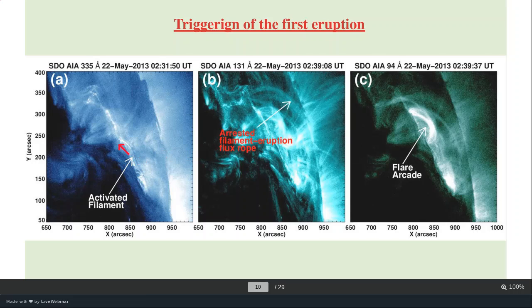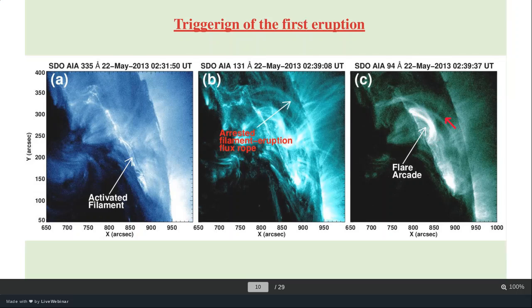When it is going to activate, we can see the movement of the coronal field line. See, this is the filament which is low lying and the corresponding overlying field which starts to move upward, right? And the corresponding flare arcade here. The timing is slightly different, 2:30, 2:40, and 2:40. What we are going to discuss here is the activation of the filament, which forms some flux rope structure here and finally starts to erupt. And after reconnection, we have some flare loops here. You can see the flare.